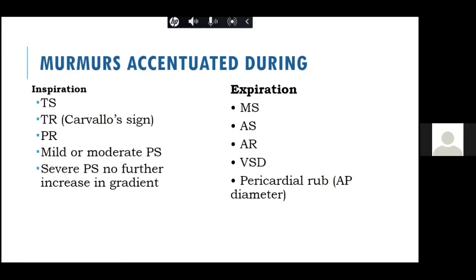Now, the murmurs which are accentuated during inspiration: we know tricuspid regurgitation, which last time we discussed, is known as the Carvallo sign. However, there are a few conditions where there is no inspiratory rise of the tricuspid regurgitation murmur, like we already discussed, in a patient with RV dysfunction or right ventricular failure. The Carvallo sign is the inspiratory increase in the TR murmur. Also, if the TR is associated with tricuspid stenosis, you do not get much of the Carvallo sign. However, the TS murmur may again increase on inspiration.